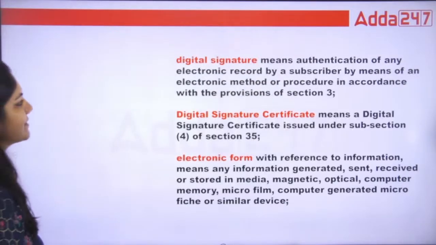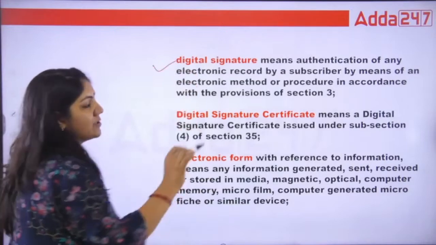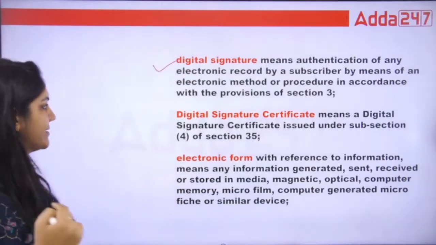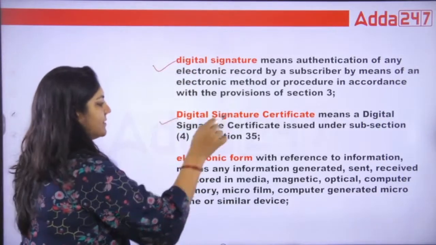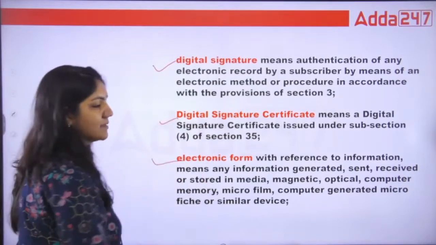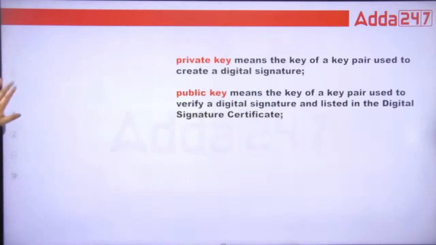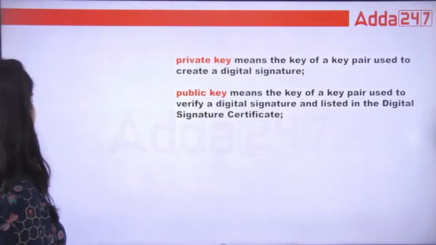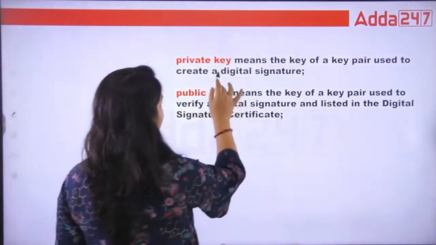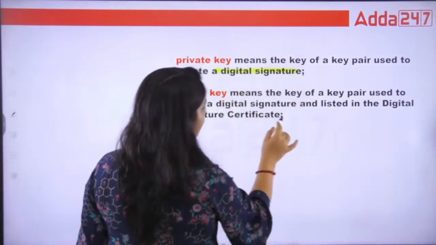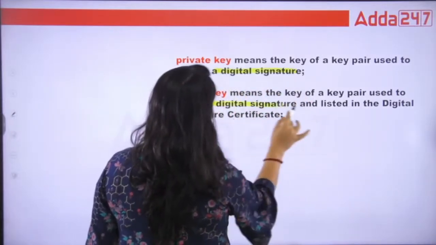What is digital signature? The signature that you sign electronically is called digital. The certificate is the same thing, in electronic form, that is an online form. This is not a new thing. And what is private key? We have already done it. Private key is used to create a digital signature. Public key verifies the digital signature.